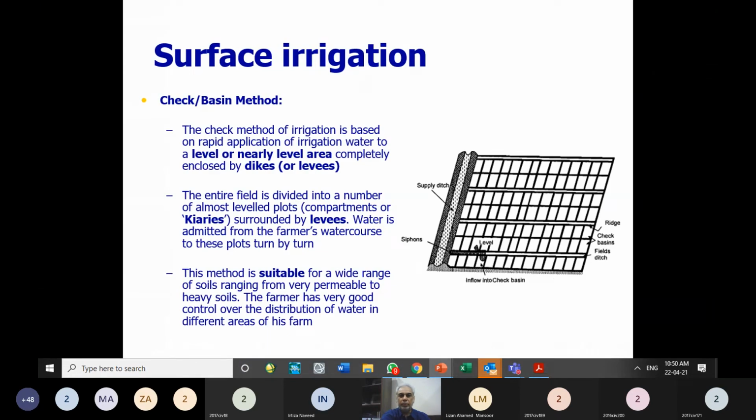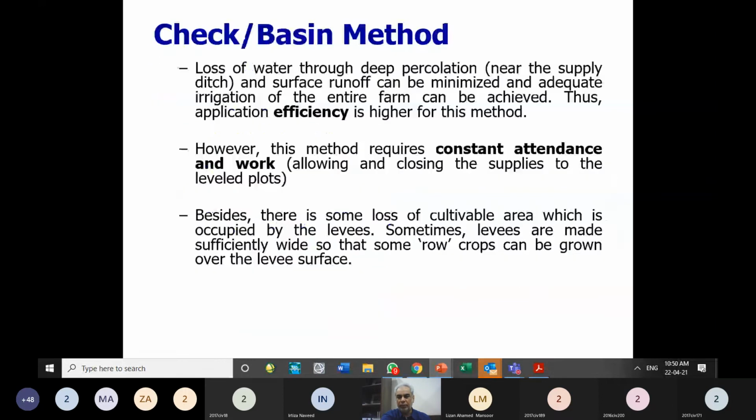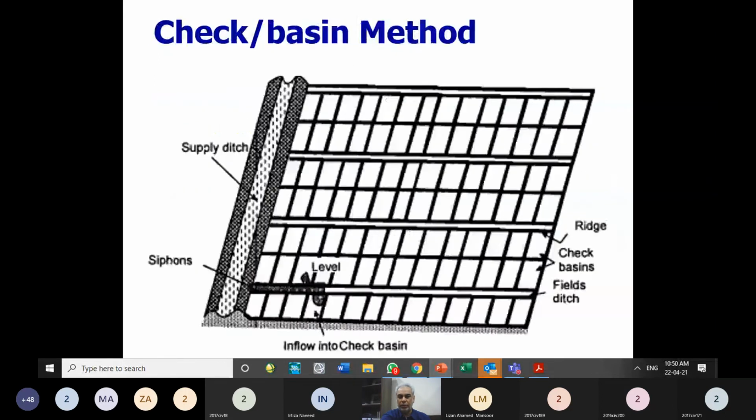Second method of surface irrigation is called the check or basin method. This method is based on application of the irrigation water to a level or nearly leveled area. So it doesn't have a slope within a check, within a basin. We don't have slope in longitudinal direction or cross direction. So you can see this method. This is frequently used for rice. This is used for orchards also.